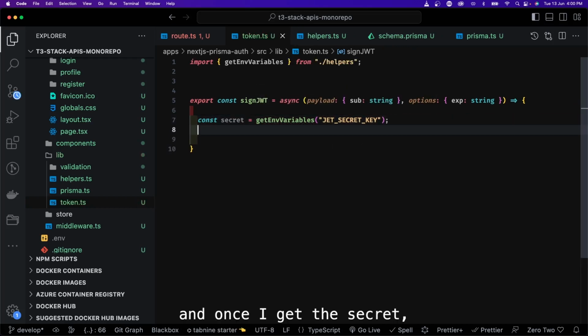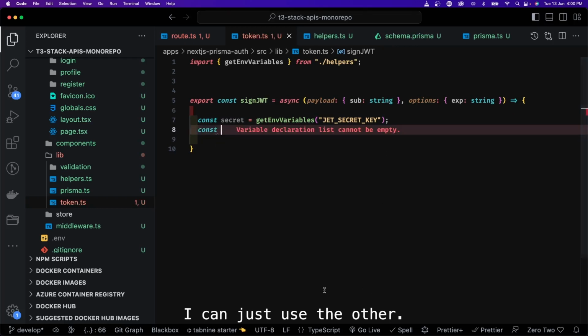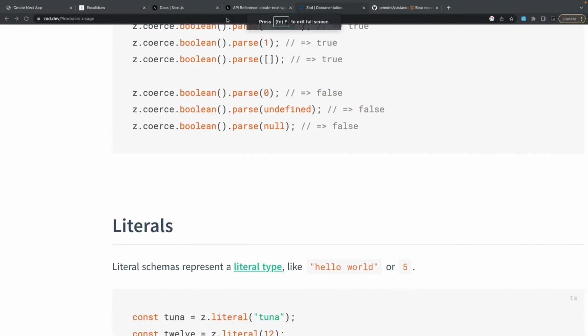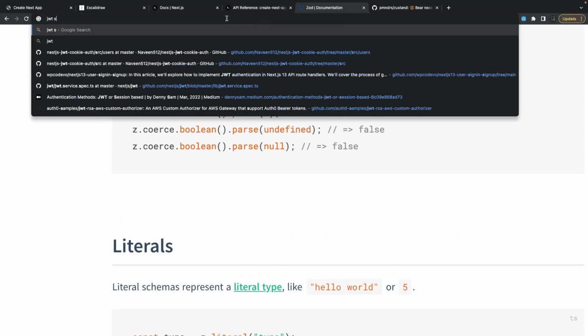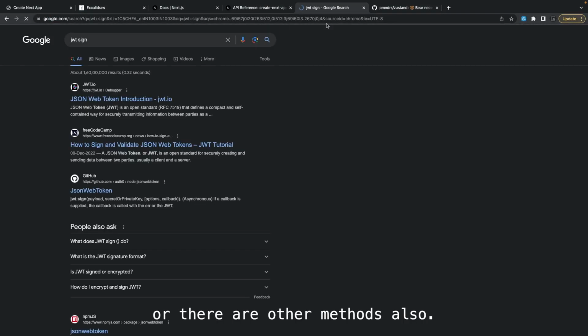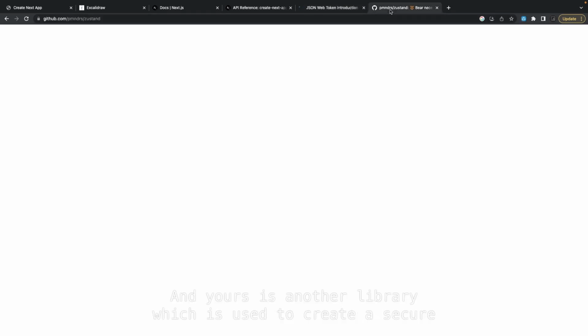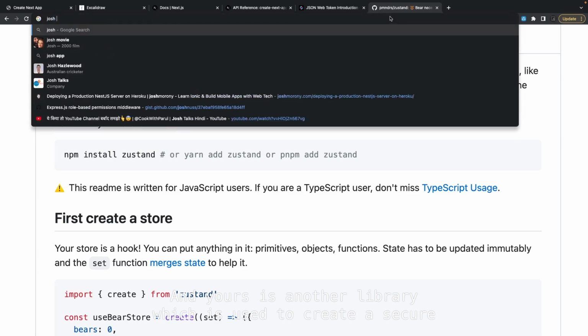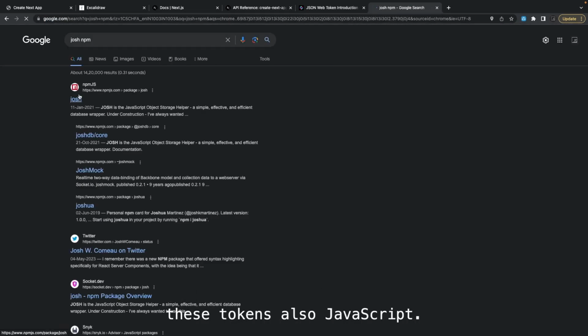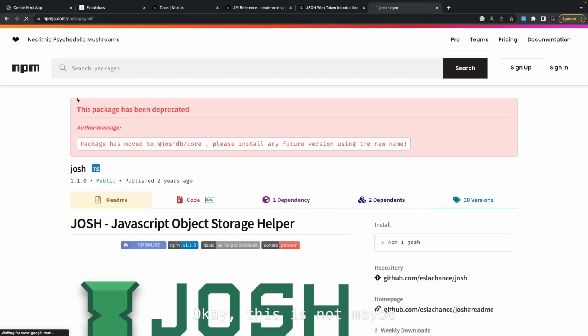And once I get the secret, I can just use jwt.sign. There are many different ways of doing it. Or there are other methods also. JOSE is another library which is used to create secure tokens.